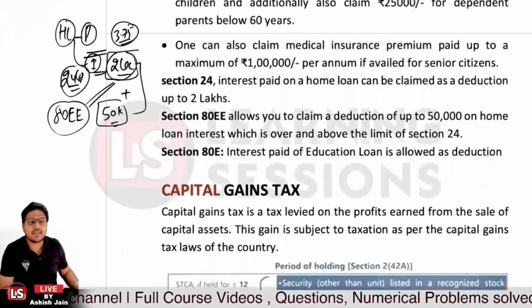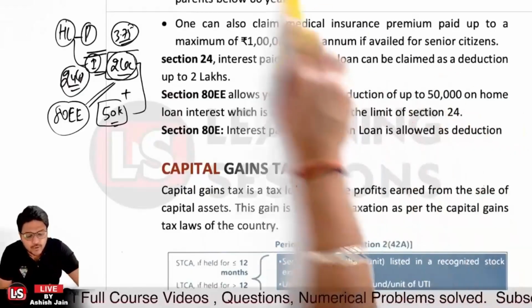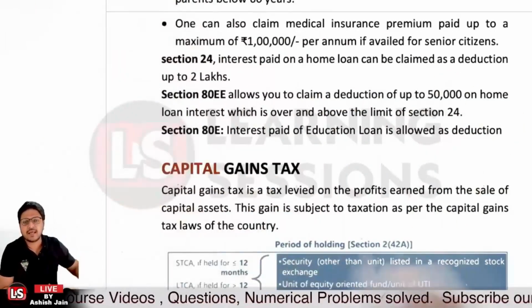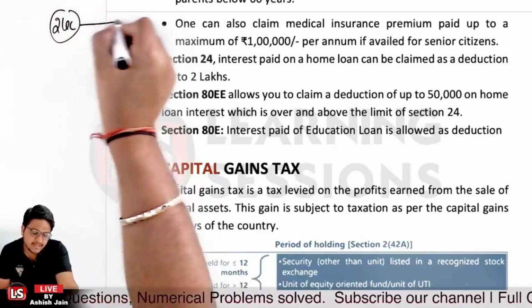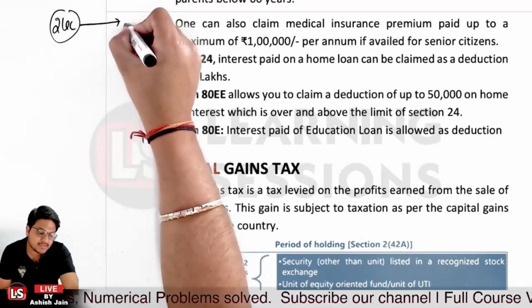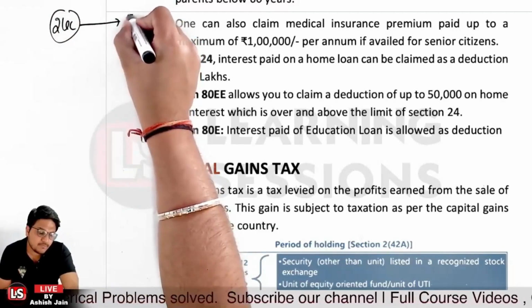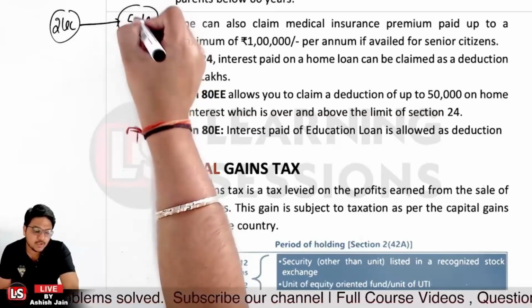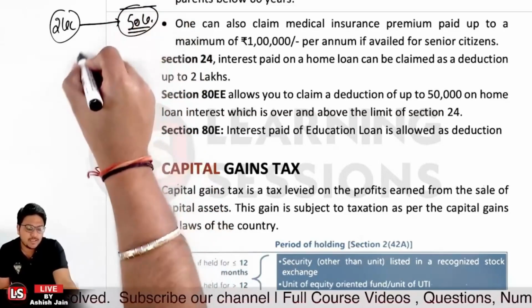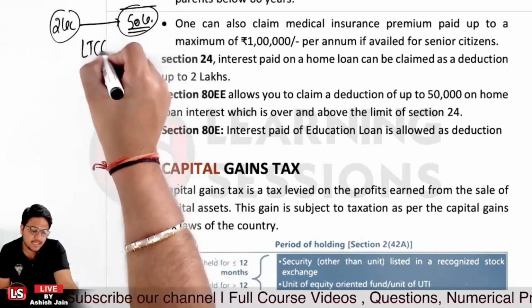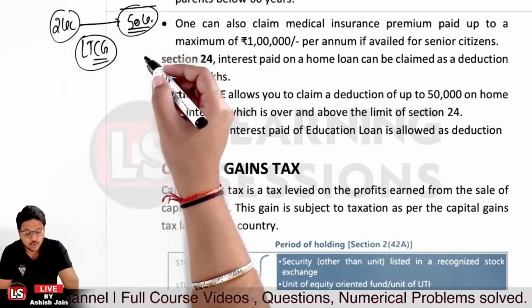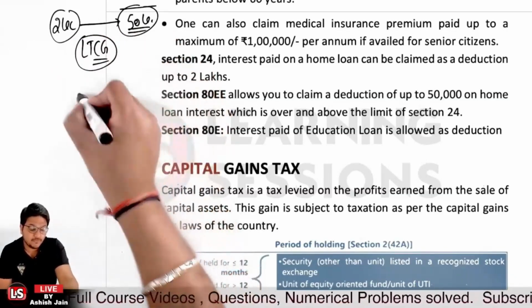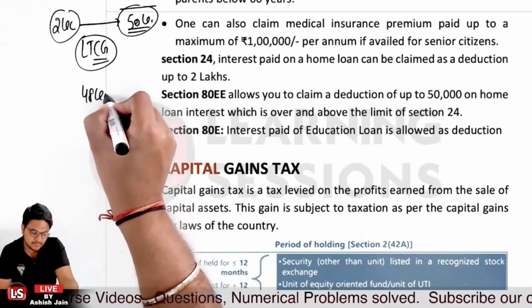Further it's related to capital gains tax. Now I already told you what capital gain is. Let's say you have an asset worth rupees 2 lakh in 2000, and then you sold that particular asset in 2020 for, let's say, 50 lakh. In that scenario, it is a long-term capital gain, because you held the asset for more than 1 year, right? And you are having a capital gain of 48 lakh rupees.